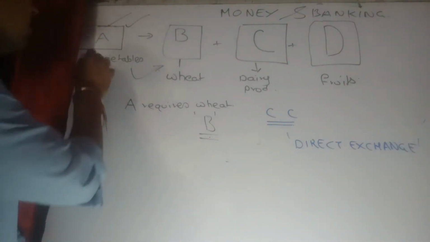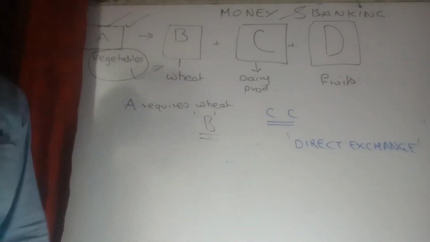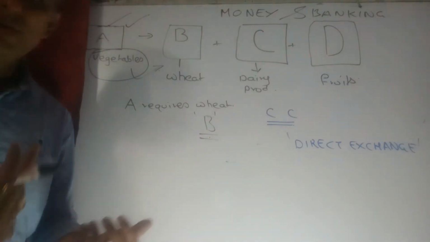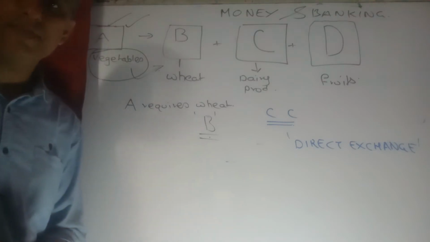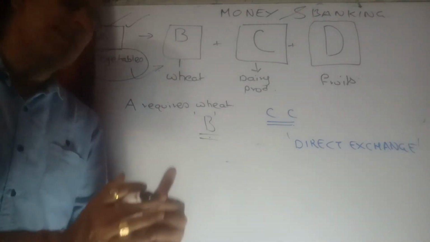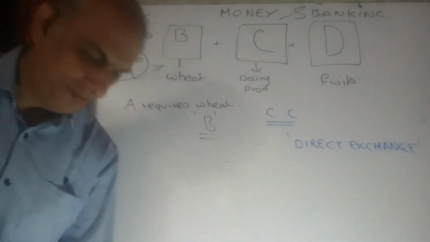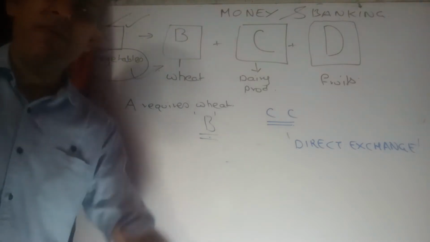And therefore, what he does is he produces certain vegetables for his own consumption, and that will be something which he will be fully dependent upon, and there is no one else, right? Now, that is a very far-fetched idea.